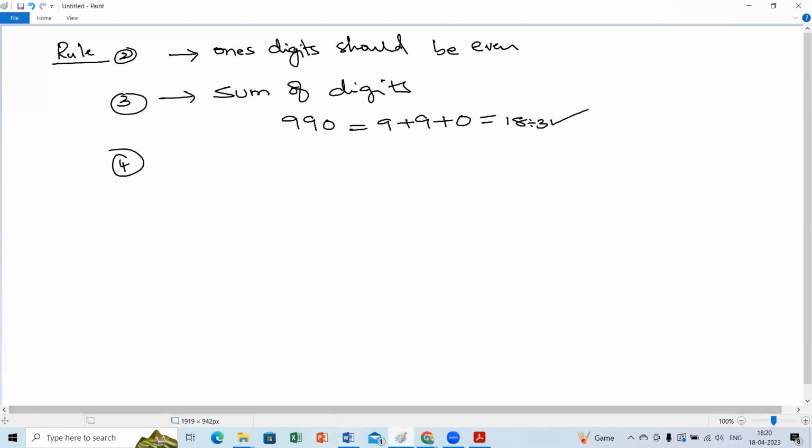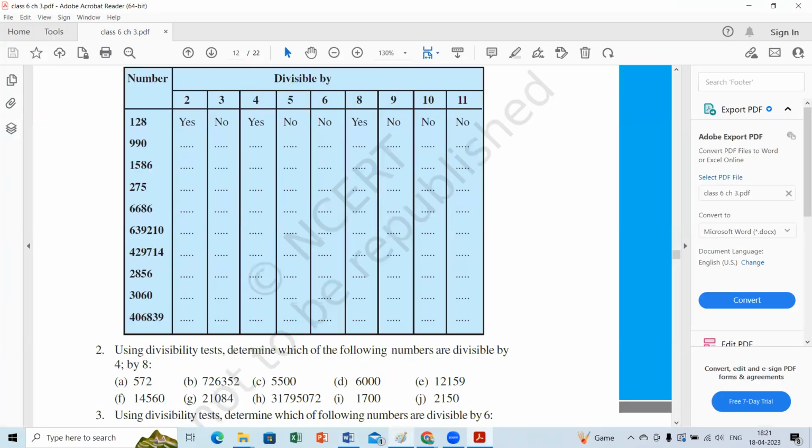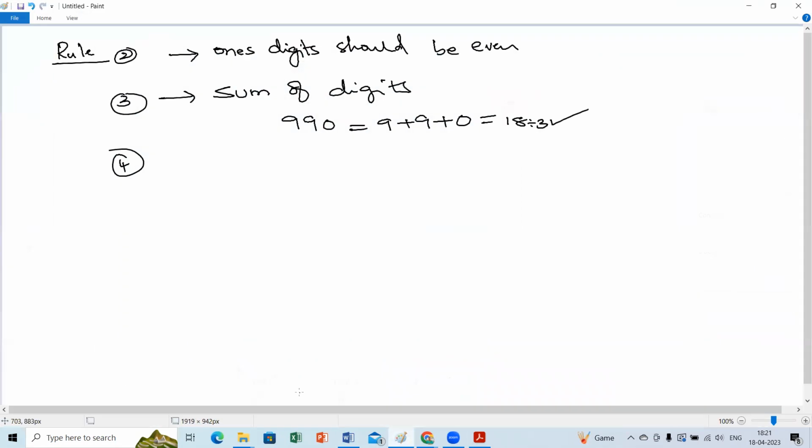Go with the 4 rule. What is the 4 rule? Deepika, can you repeat the 4 rule? The tens and units place must be 0 or must be divisible by 4.